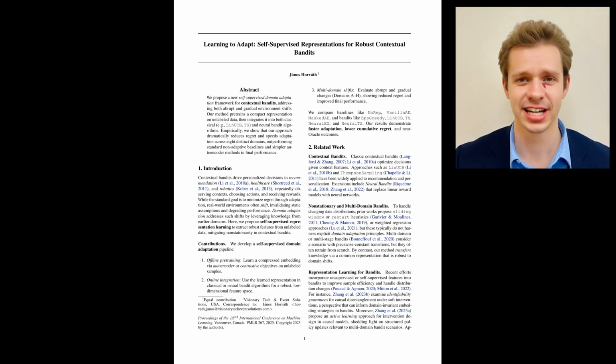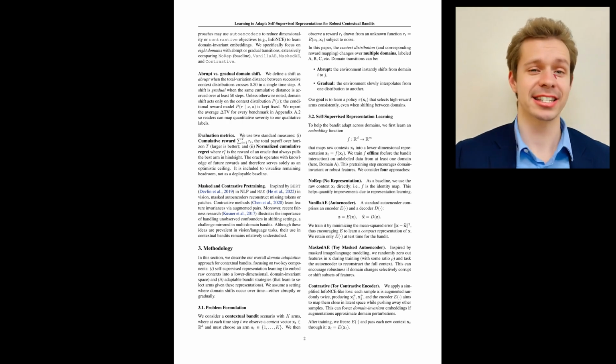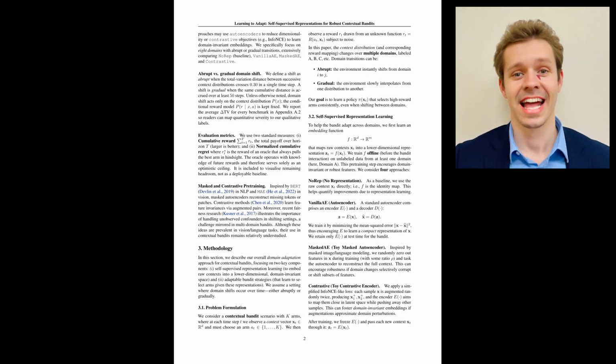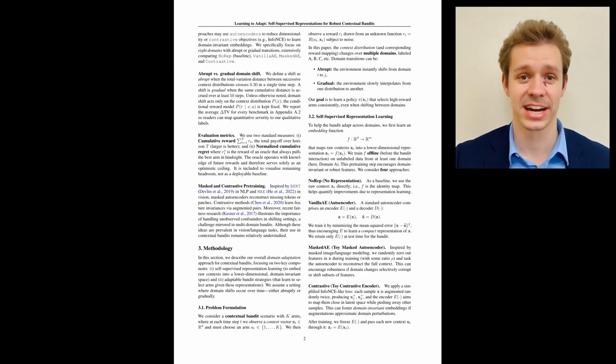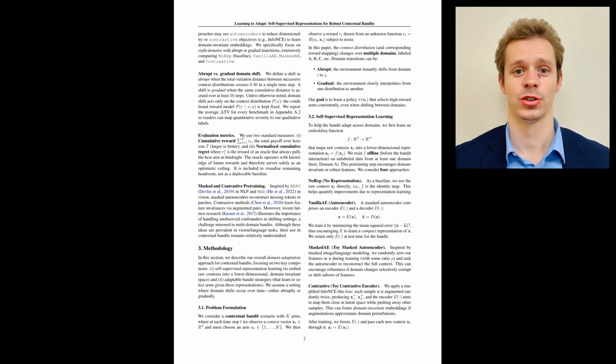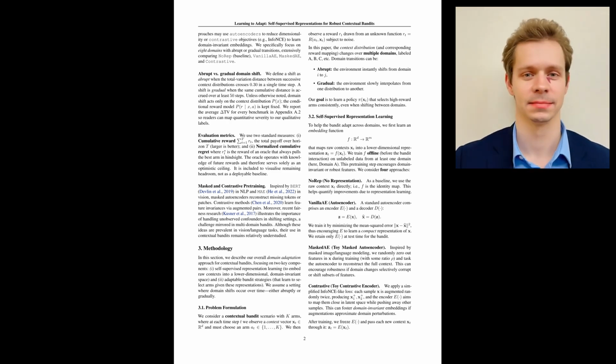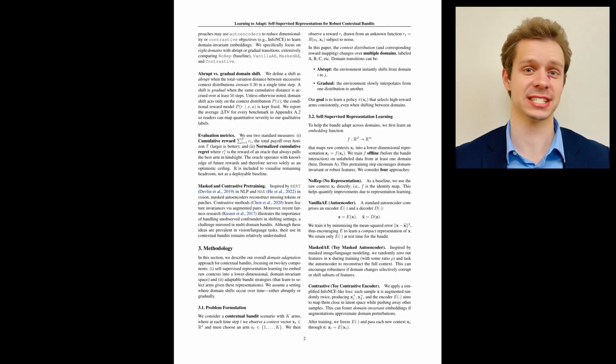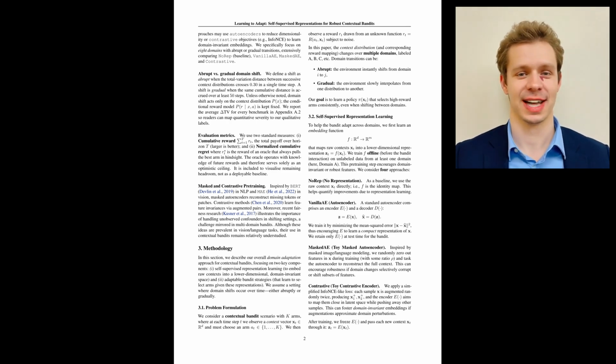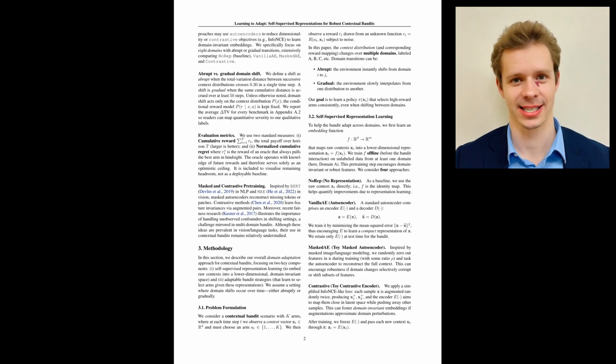First, classic contextual bandits like LinUCB and Thompson sampling assume a fairly stable relationship between context and reward and are widely used in personalization. Second, non-stationary bandit work tries to cope with change using heuristics like sliding windows, resets, or weighted updates, but often does not explicitly learn transferable features that remain useful across domains.